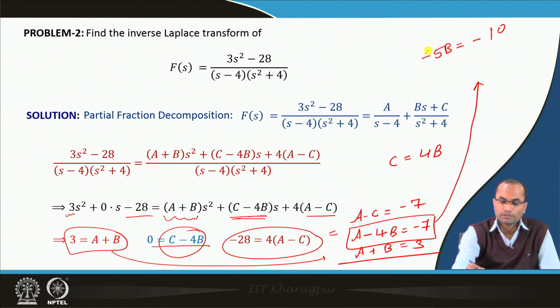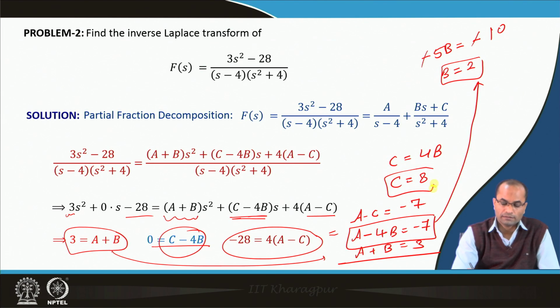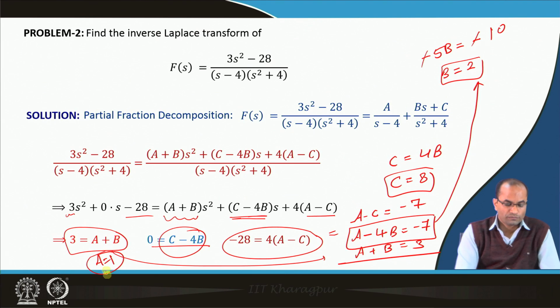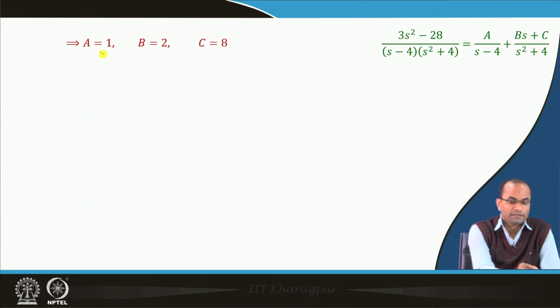So we get B equal to 2, then C is 8, and then if B is 2, A has to be 1. So we have A = 1, B = 2 and C = 8.